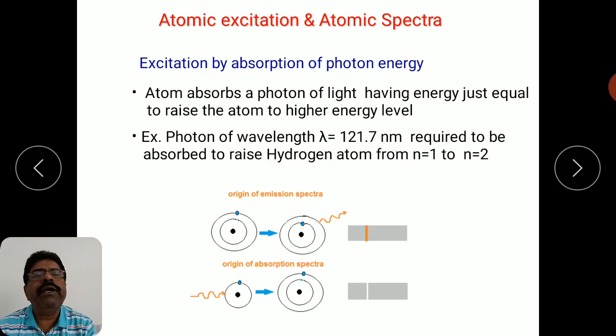Both of these methods are very useful tools in the qualitative analysis of an element. There are different applications of these two techniques available in spectroscopy. Both types of spectra are very useful.